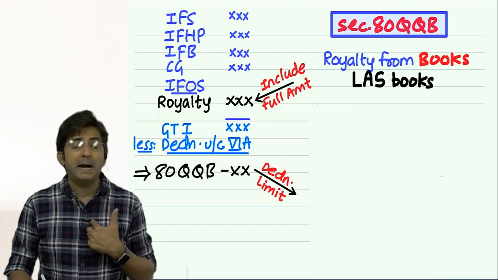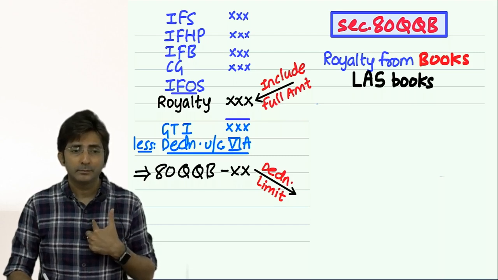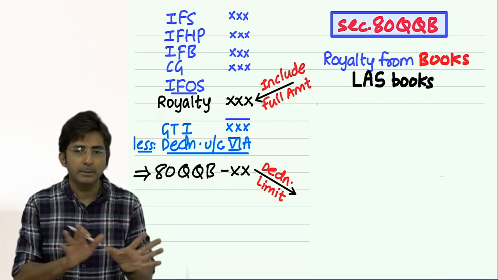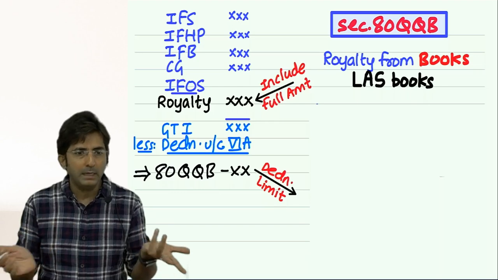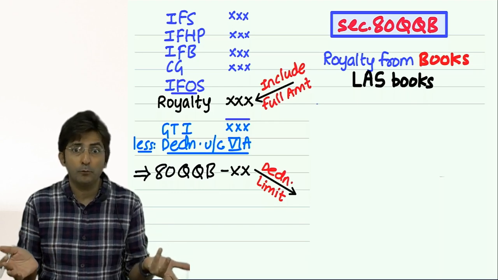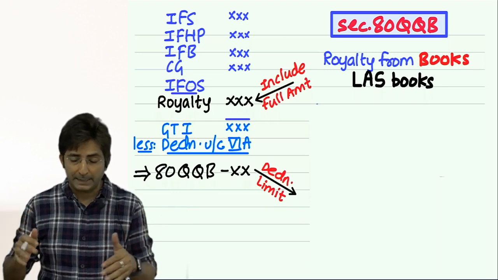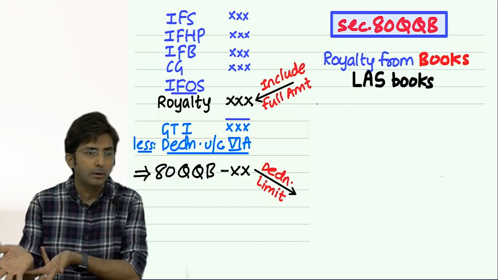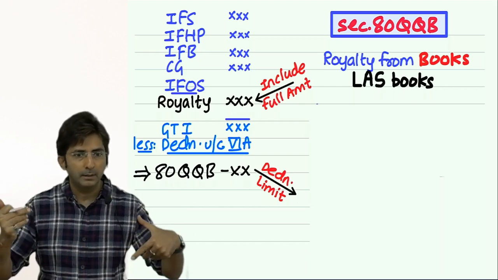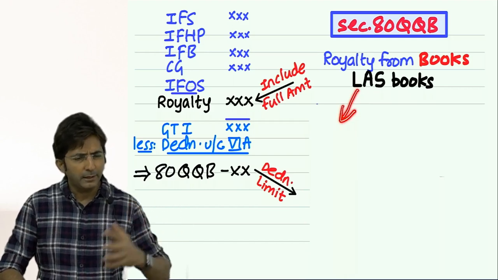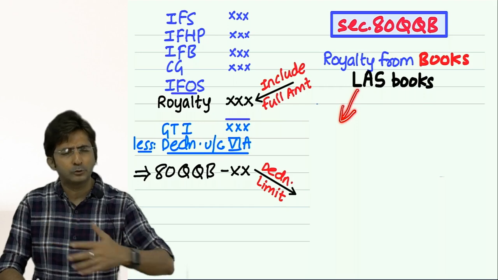For example, my direct tax book. I have written a direct tax book for CA Final. CA Inter book coming soon. So that is an eligible book. It is not a book meant for school students. It is a book for CA students. Even practicing chartered accountants are using my book. So such books are eligible. I can categorize them as literary books. See, literary is a broad term. It covers all types of books.